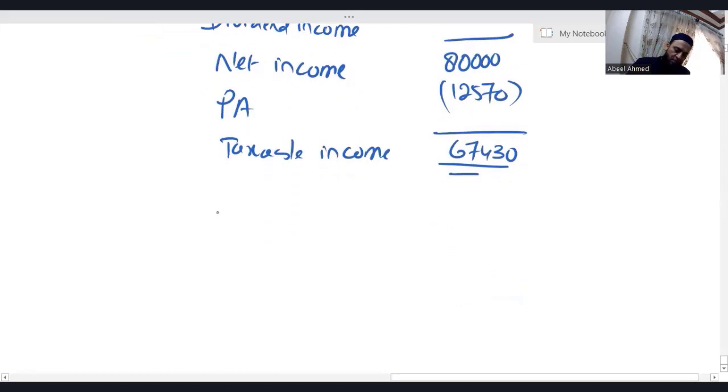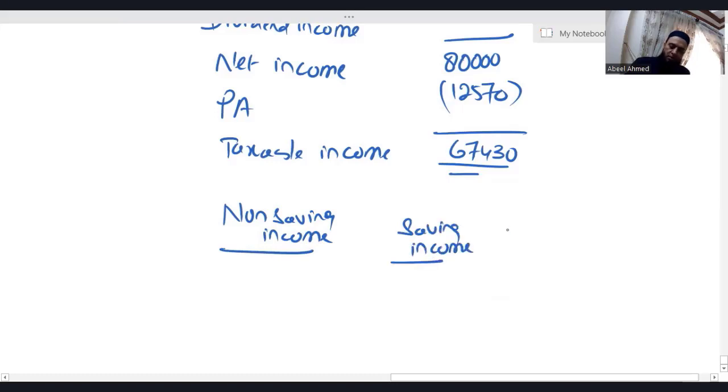Now let's calculate income tax. The first column is for non-saving income, the second column is for the saving income, third is dividend income, and fourth, we have total.